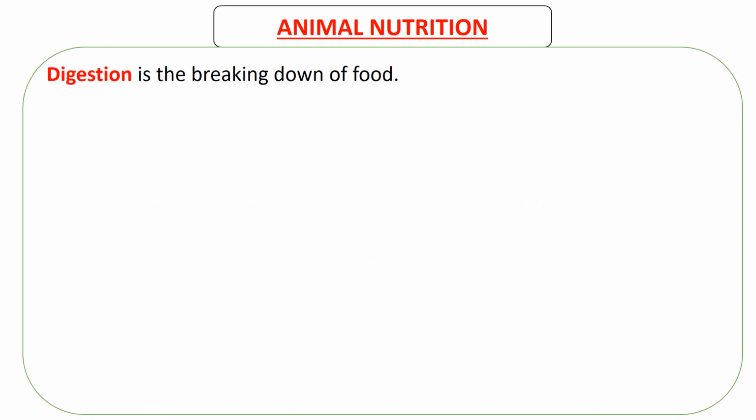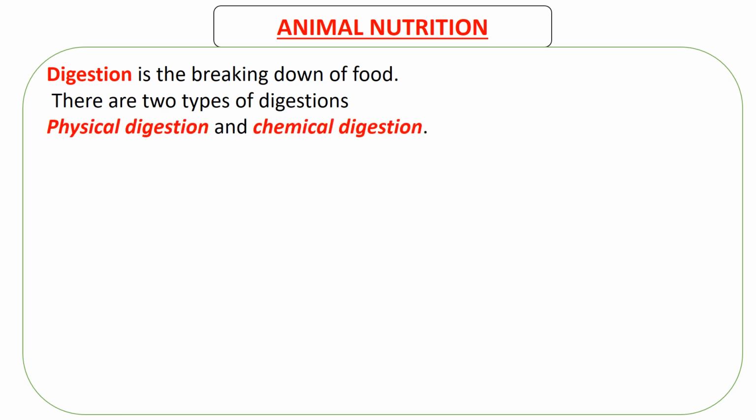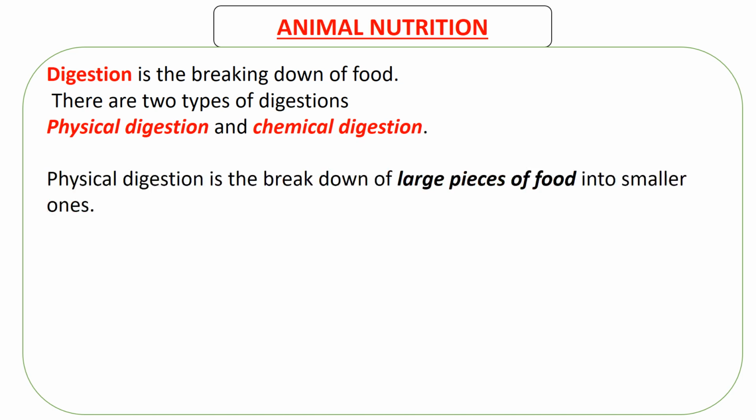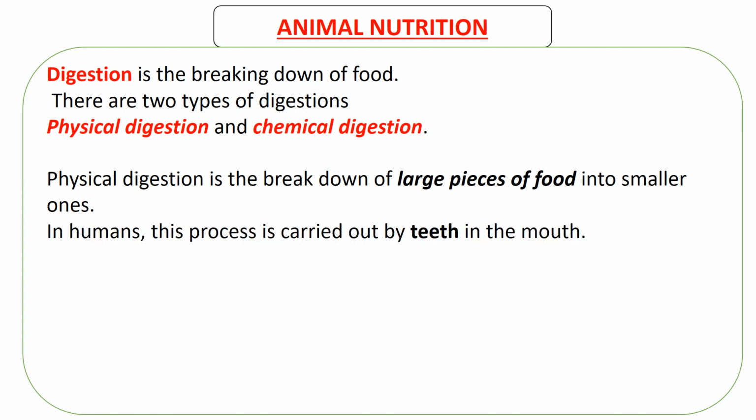Next is digestion, which is just the breaking down of food, such as when you are chewing, that is part of digestion. There are 2 types of digestion: physical digestion and chemical digestion. Physical digestion is just a breakdown of large pieces of food into smaller ones. When you put a lump of shima in your mouth, that's a large piece of food, so it has to be broken down. Breaking that down using teeth is of course physical digestion. In humans, the process is carried out by teeth in the mouth.